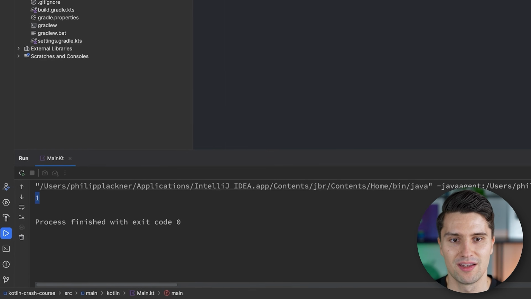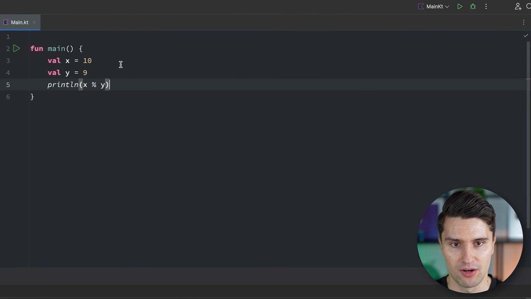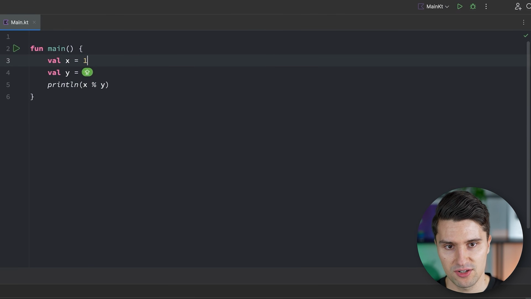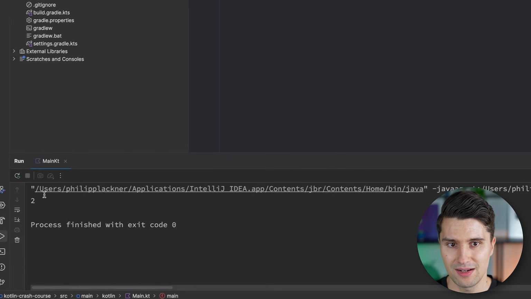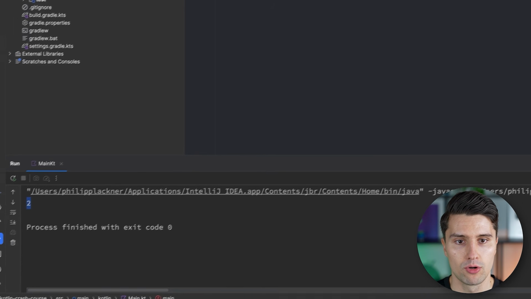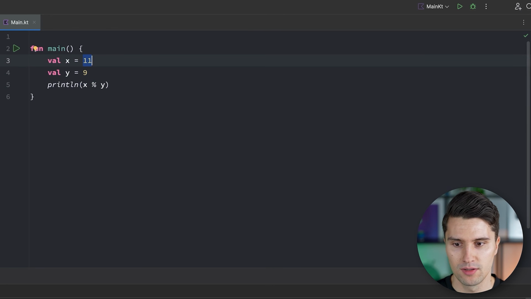So the same result that we also got with the integer division, but the interesting part now comes if we bump x to something like 11 and we rerun this, then it actually prints 2. So what modulo will do is it will actually divide x by y, and the result of this calculation is then the remainder. So the 9 fits exactly once in our 11, and the remainder is 2. So that is the output of modulo. And these are already all the arithmetic operators that we have in Kotlin.